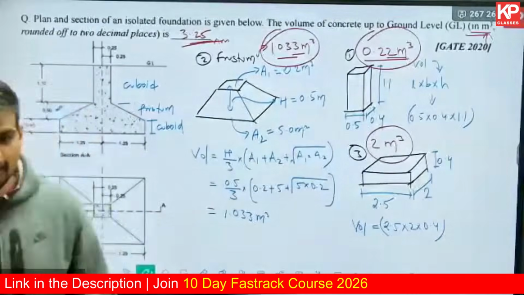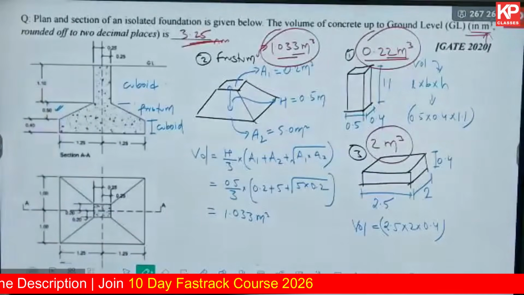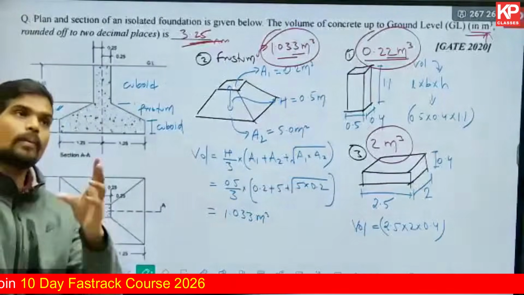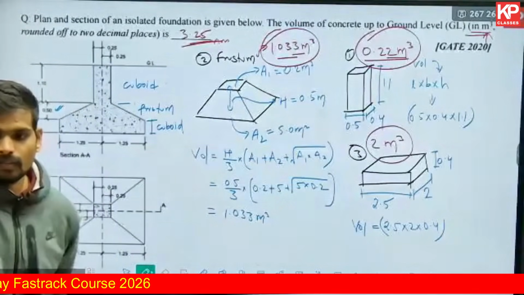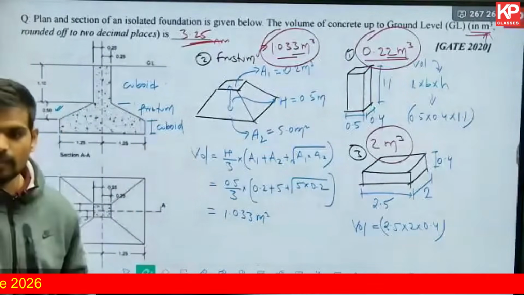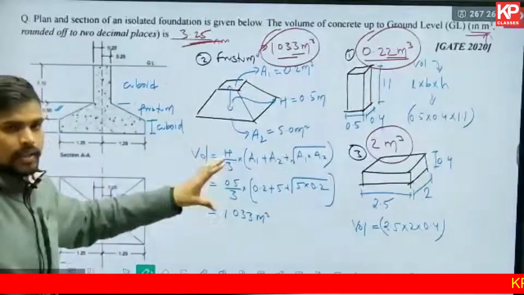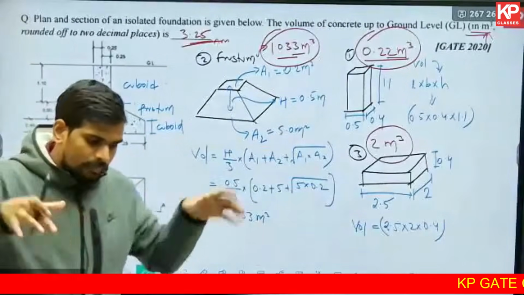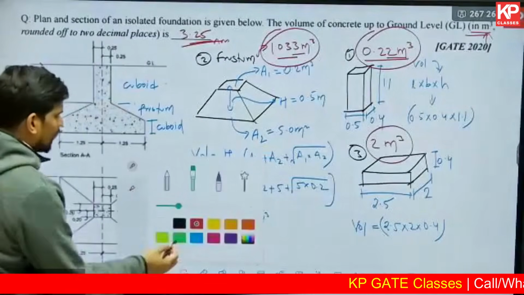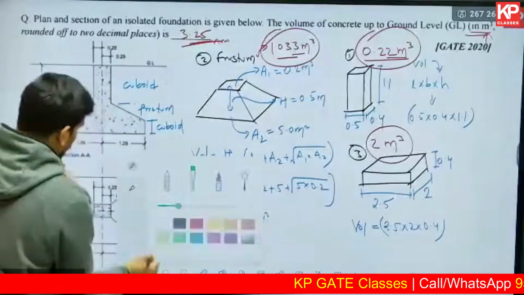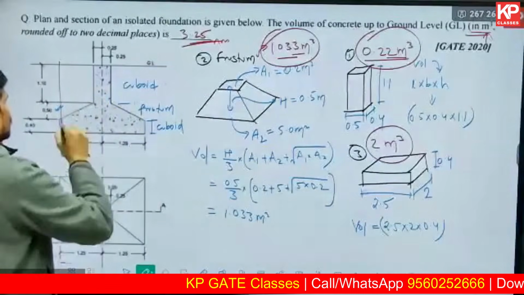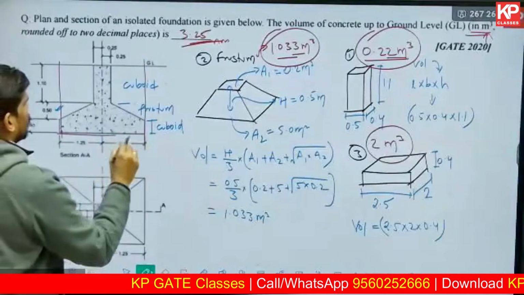First tell me that. If they have given you the same plan, the same section, and they ask you what is the volume of excavation, what is the volume of earthwork in excavation, all this would become unnecessary because you don't need all this information. Excavation is never done in this shape. This is the shape into which you build a formwork and cast the concrete, but the overall excavation will just be a cuboid with a vertical depth of excavation till this depth.